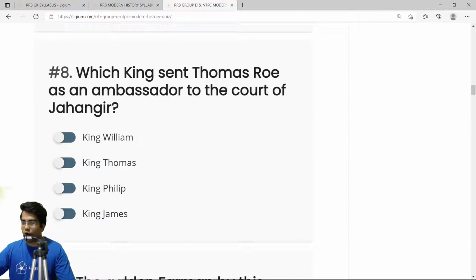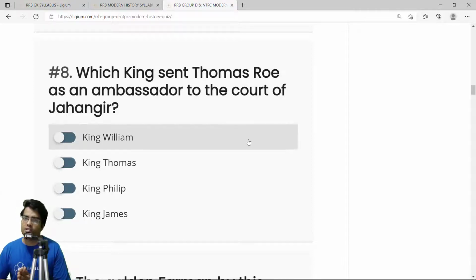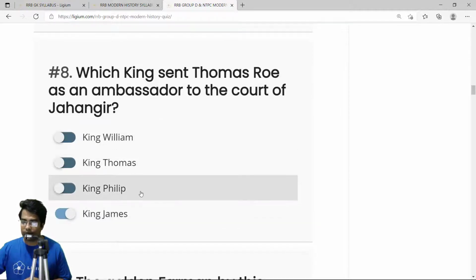Which king sent Thomas Roe as the ambassador to the court of Jahangir? Now, it can be King William, King Thomas, King Philip, or King James. It was King James who gave permission to Thomas Roe to become an ambassador and go to the court of Jahangir to get more permissions for trade. So, the correct answer is option D, King James.